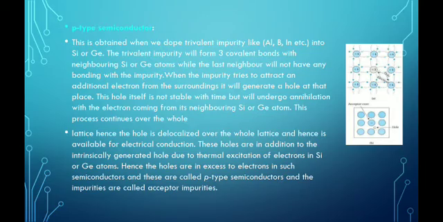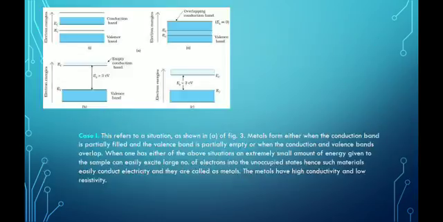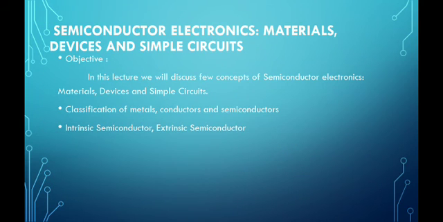Okay, so that's all about today's topic. Once again we will revise what we have seen. We have seen the classification of metals, conductors and semiconductors on the basis of their conductivity, then on the basis of their energy band gaps, and then we have seen what semiconductors are. Particularly, we have seen what intrinsic semiconductors are, what extrinsic semiconductors are, what P-type semiconductors are, and what N-type semiconductors are.